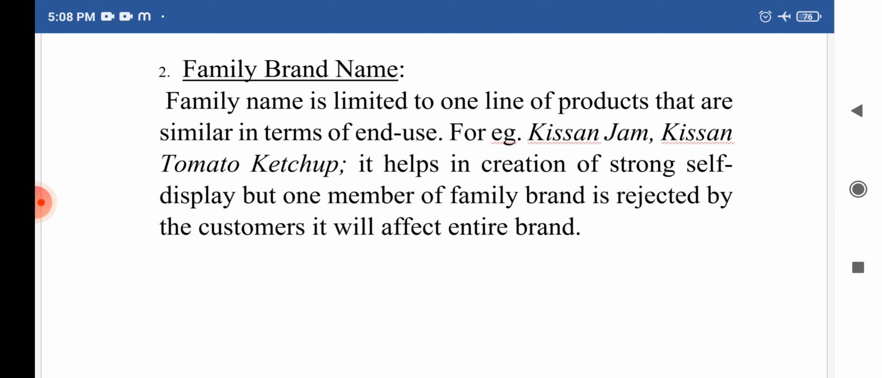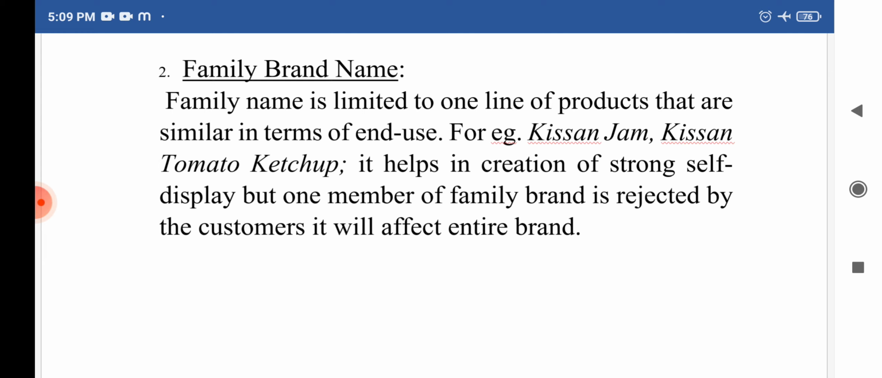The next one is family brand name. Now what is family brand name? Family name is limited to one line of products that are similar in terms of end use. For example, Kisan Jam, Kisan tomato ketchup. It helps in creation of strong self-display, but if one member of the family brand is rejected by the customers, it will affect the entire brand.